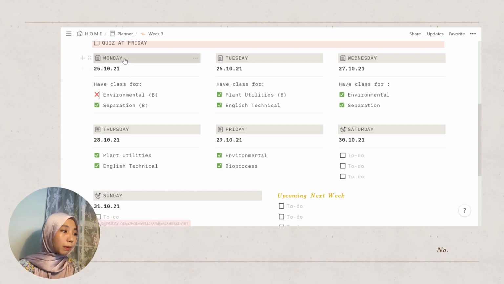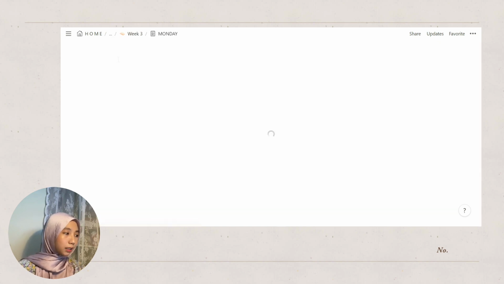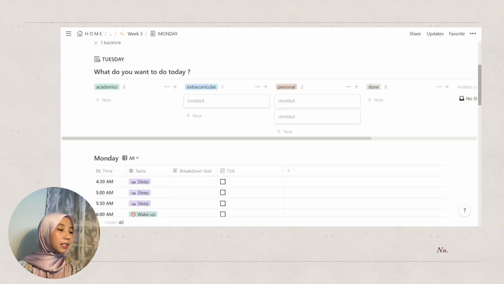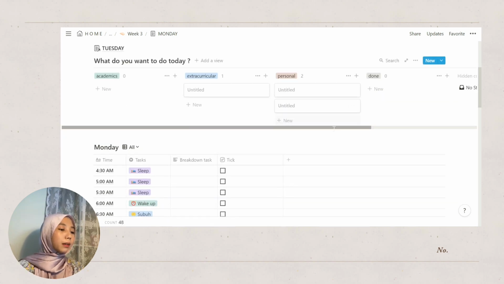And we're going to go to my daily planner now, whereby you can just click on any day. Let's click on Monday. So this is my daily planner. The first thing you're going to see is basically this table view where you can write your to-do list. Instead of writing to-do list, I decided to ask myself the question, Mira, what do you want to do today? What would you like to do today? Or how will you honor your existence today?